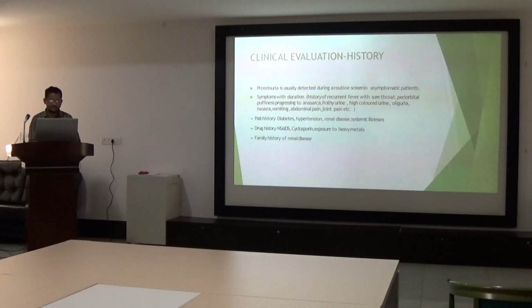Regarding the clinical evaluation, we have to first ask the patient history. Generally, proteinuria is detected routinely in an asymptomatic patient, when the patient has no symptoms. But if the patient has symptoms with duration, like a history of recurrent fever with sore throat, a bit of puffiness that progresses to anasarca, frothy urine, high colored urine, oliguria, nausea, vomiting, abdominal pain, and joint pain, you have to ask these systemic features. You have to also ask the past history of diabetes, hypertension, renal disease, or systemic illness.